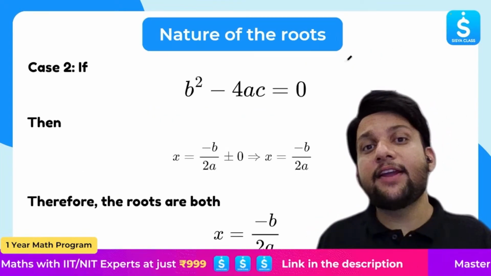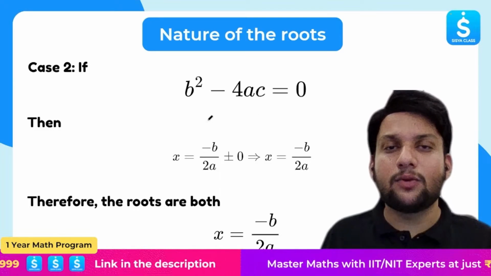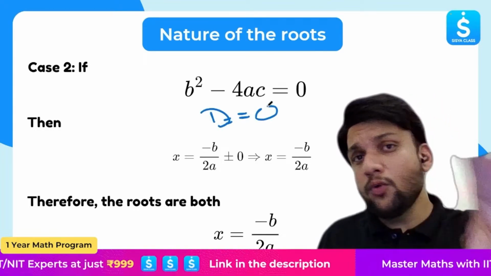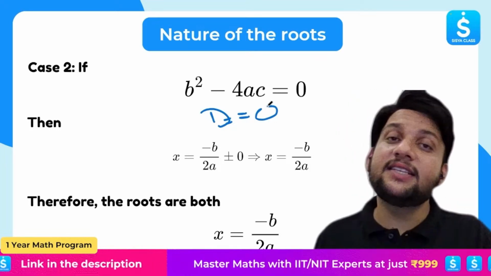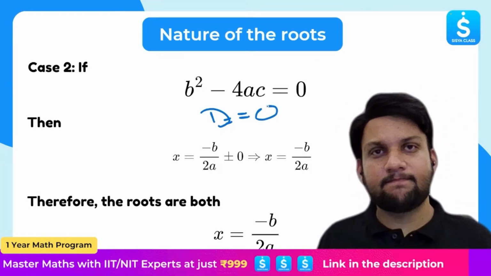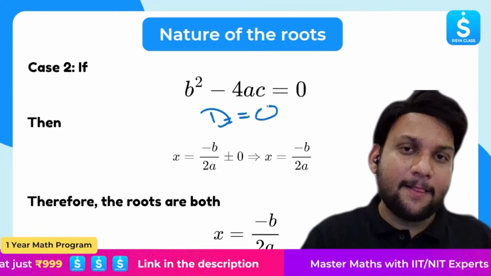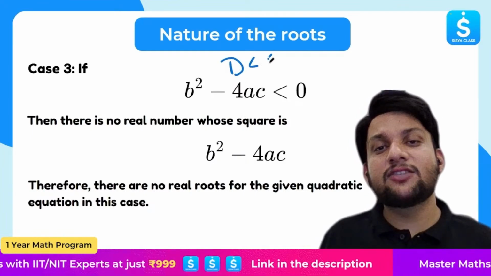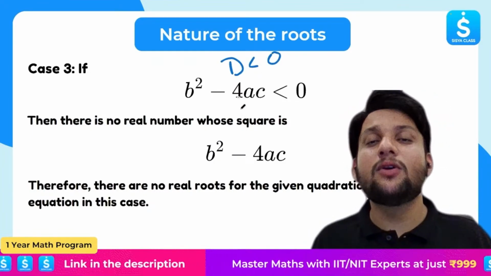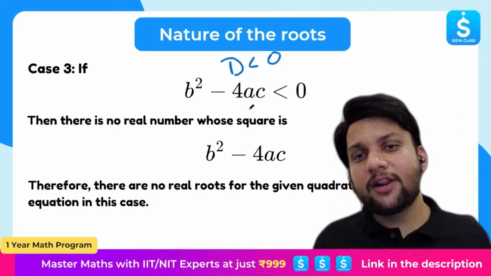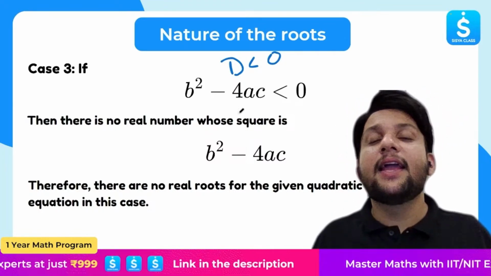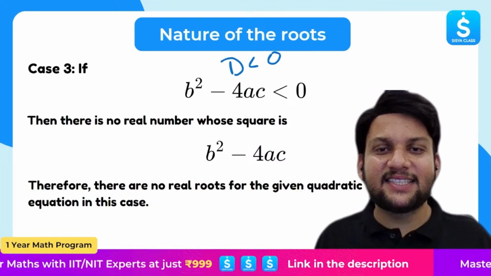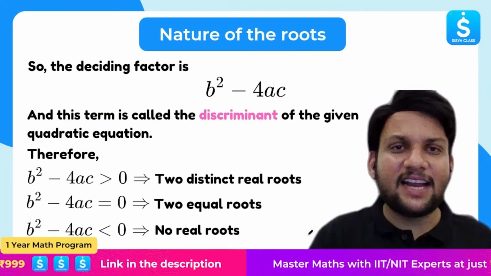Second case is when b square minus 4ac is 0. That is, if d is equal to 0, we will be getting two real roots, but these two real roots will be equal. Getting it? Great. And the third case, when d is less than 0, that is b square minus 4ac is less than 0, then we will be getting no real roots, or we can say we are getting imaginary roots. Pretty clear? Yes. Standard stuff.